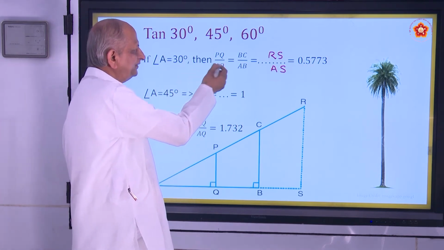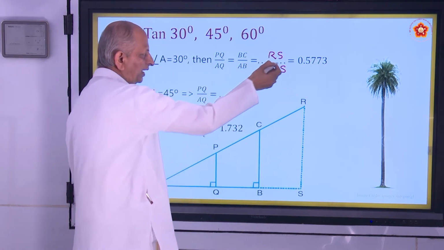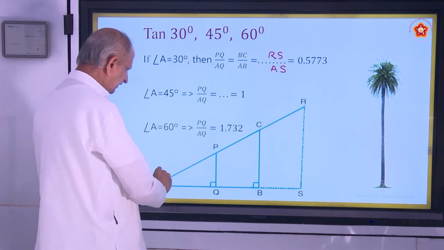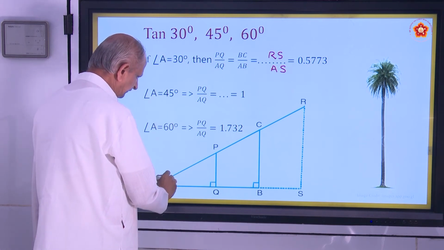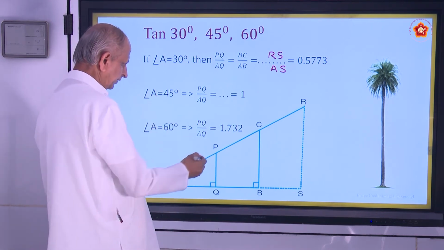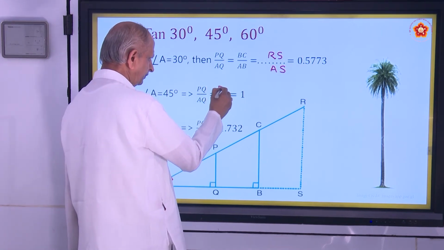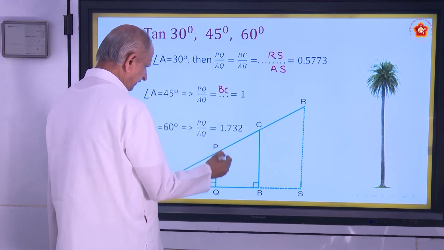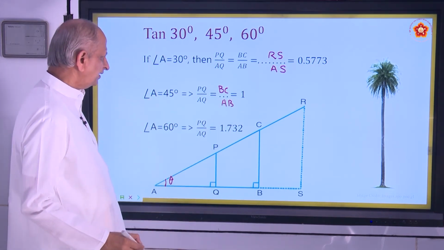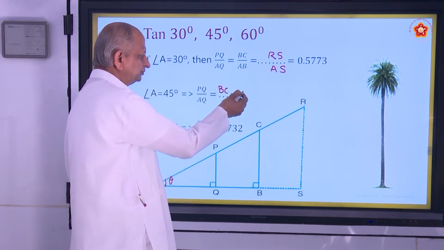So tan of 30 is also equal to RS by AS, and the value is 0.5773. Coming to 45 degrees, if theta becomes 45, then tan of 45 is PQ by AQ, which is also equal to BC by AB. BC is the opposite side and AB is the adjacent side, and the value of tan 45 is equal to 1.